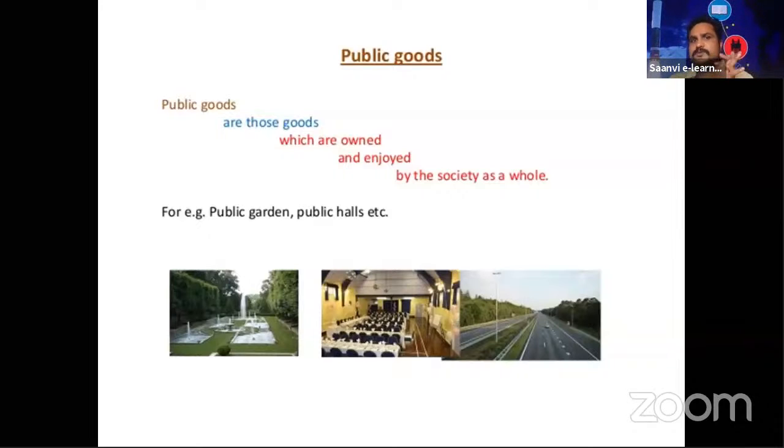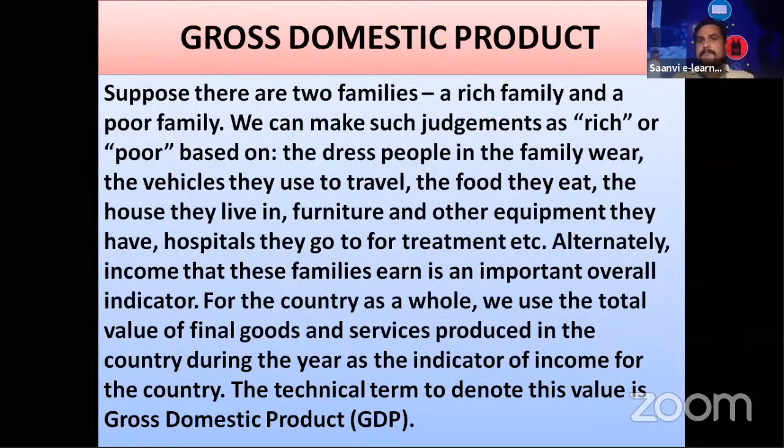Public goods are those goods which are owned and enjoyed by society as a whole, like a public garden and a public place. It is not owned by anyone because it is public property. Everyone has the right to use it. That is the type of goods we call private good and public good.